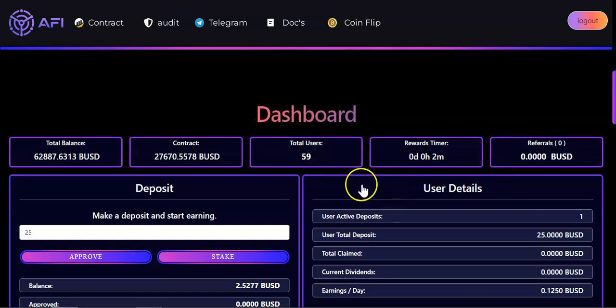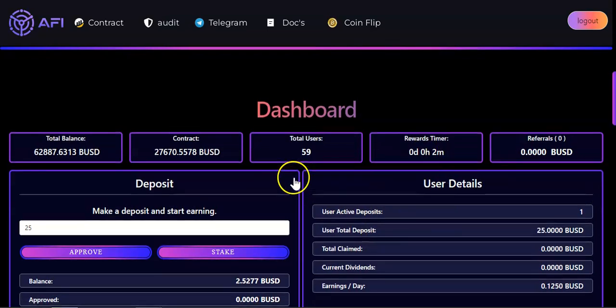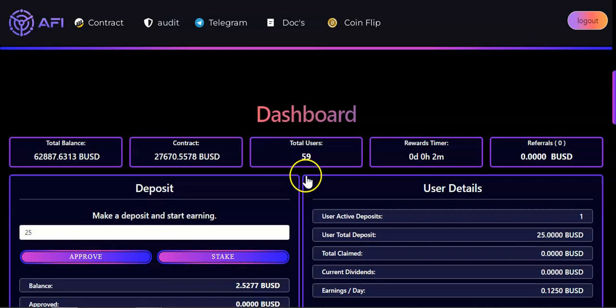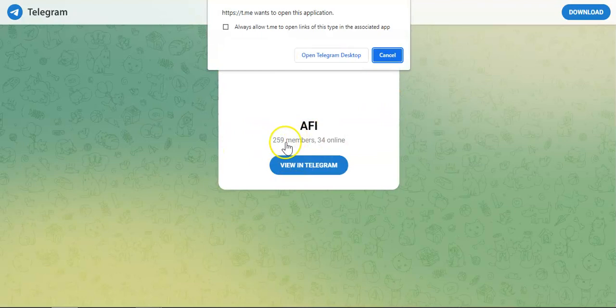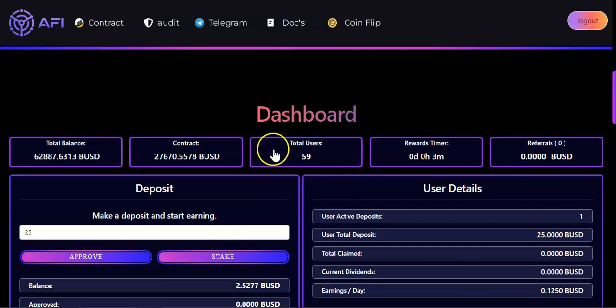Okay, guys. Obviously, this is my YouTube wallet, so I'm gonna go with a small amount, test out the project, and then once I'm happy and confident with the project and what they're doing behind the scenes, I'm gonna use a different wallet to make a big deposit. Okay, so that being said, guys, I'm gonna wrap this video up. Also, there is the TG group. Let me see how many members they have. So the TG group is small at the moment, 259 members, currently 34 online. Okay, but we got 59 active users.